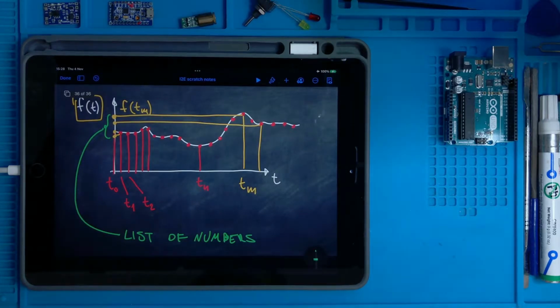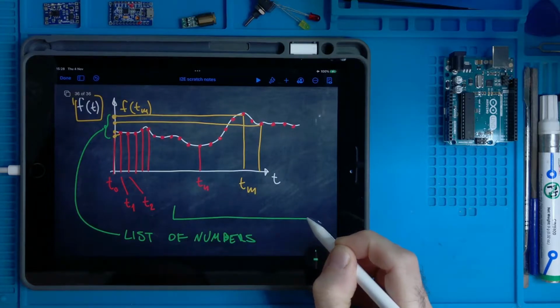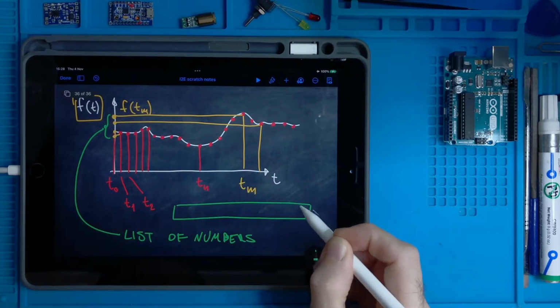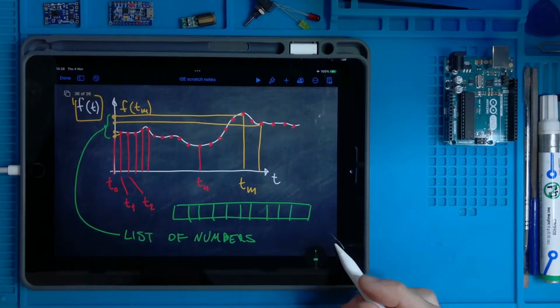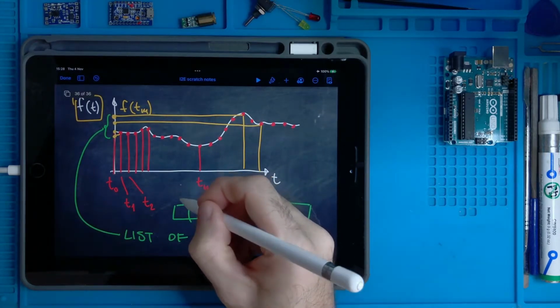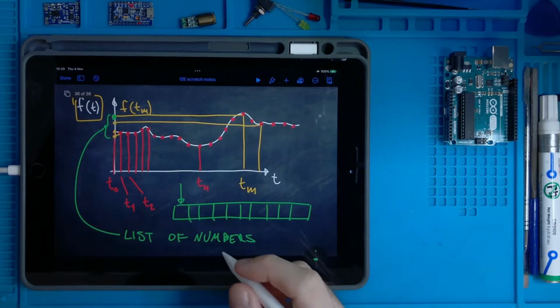The idea is that from this list of numbers we build an n-dimensional vector like this. So we have a list, and inside each of those boxes we write those numbers.